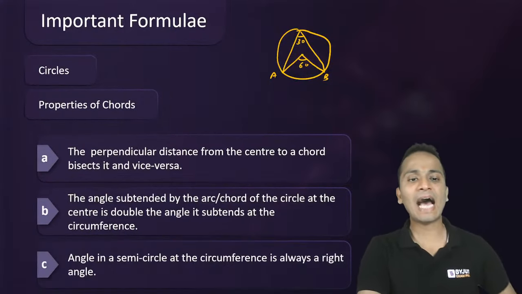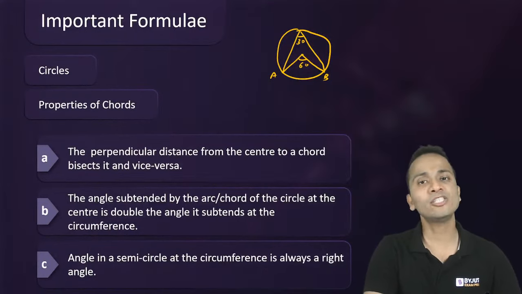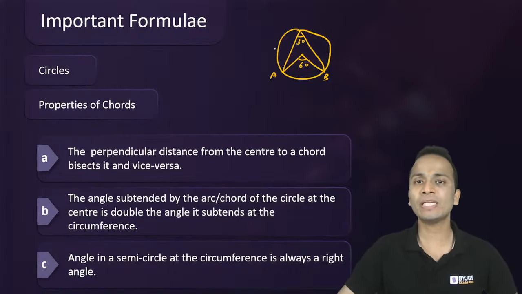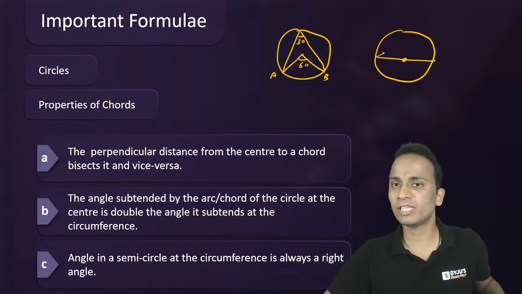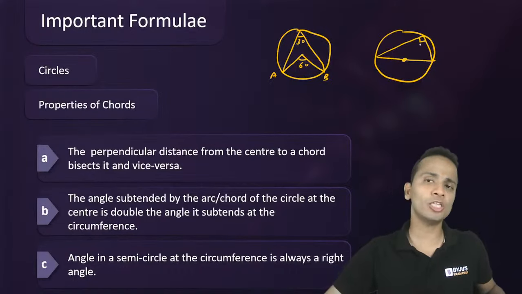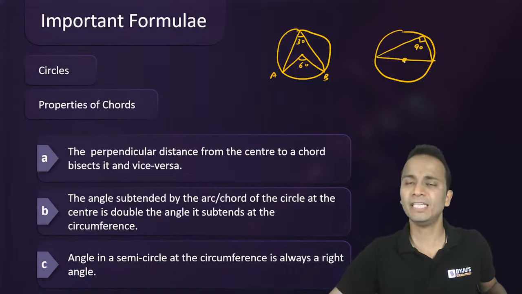Next property: the angle in a semicircle is always 90 degrees. Or you can say the angle subtended by a diameter. Let's say this is the diameter passing through the center. What will be the measure of this angle? The angle made by the diameter on the circle, this angle will always be 90 degrees.